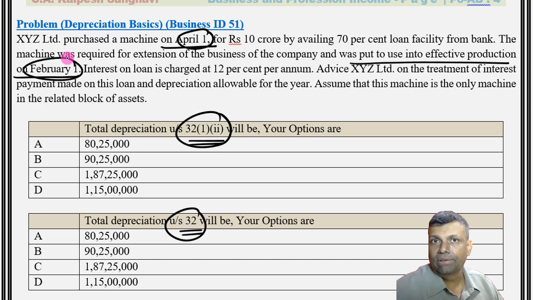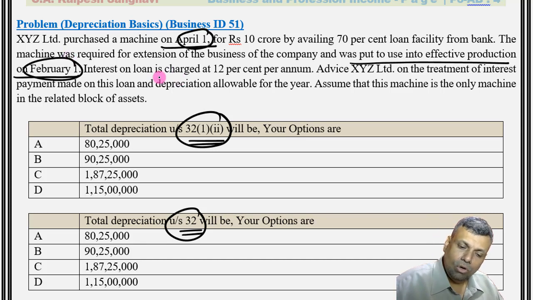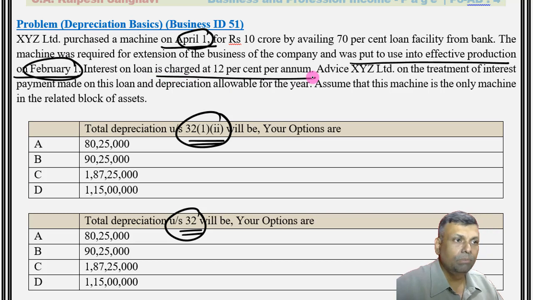This much period interest, basically you should capitalize. So, I will say roughly it's about 10 months. Okay. The interest on loan charged is 12% per annum. So, just calculate how much that particular interest comes in this particular situation. Okay.